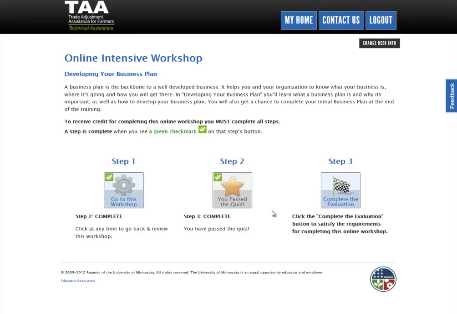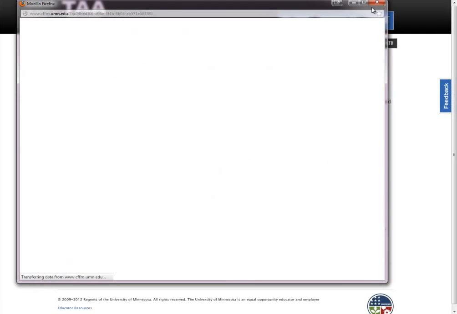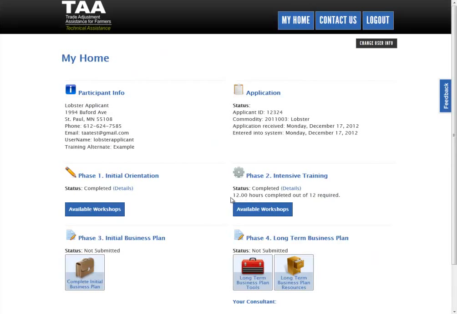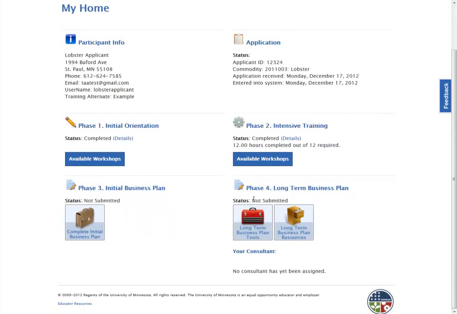And then you can see that we've got 2 out of the 3 green check marks. So the final one is we just need to complete that evaluation. So we're just going to click on that, and that'll open up a new window, which will actually take you to the evaluation. You have your chance to weigh in on what you thought was good about the workshop, what you thought was bad, etc. But once that's taken care of, you see that we get the 3 green check marks. So that means that we get credit. And to check that, we're going to click on My Home. And then you can see that it updated our record to say that we got the 12 out of the 12 completed. Once that's done, it actually opens up Phase 3 and Phase 4.